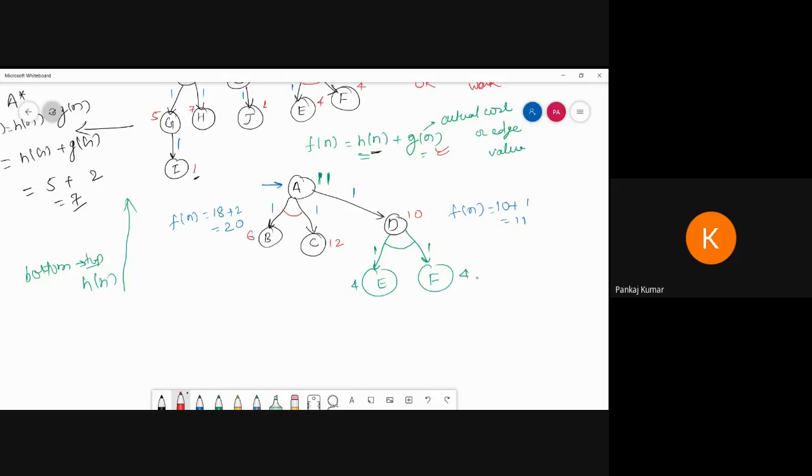Suppose I am calculating f of n value of this one to reach this one. So 4 plus 4, AND operation. So 4 plus 4 that means 8, and this is 2 plus 1 plus 1, 2, 10. So this will be 10. So this value is okay. So I am writing here 10. No need to be changed. So this one will be okay. Is it okay? अब देखो, now this one is okay and 10 plus 11 is same. Clear? So now see, these are the final nodes.